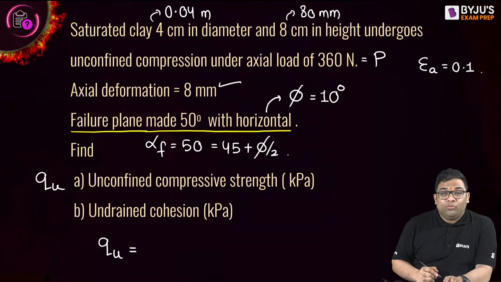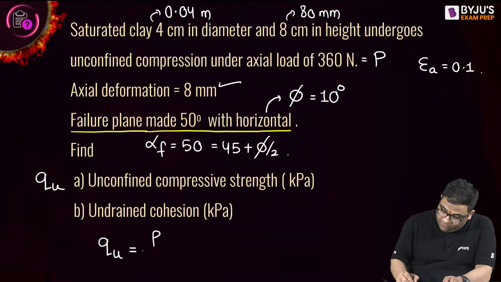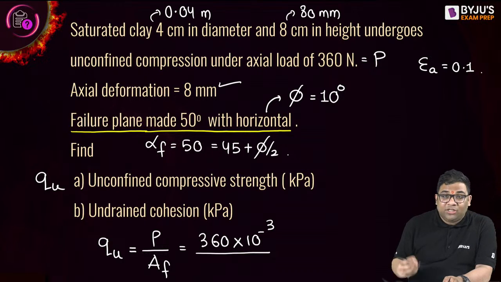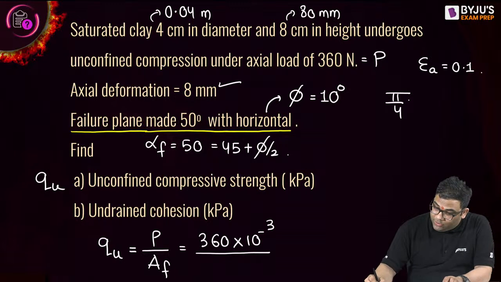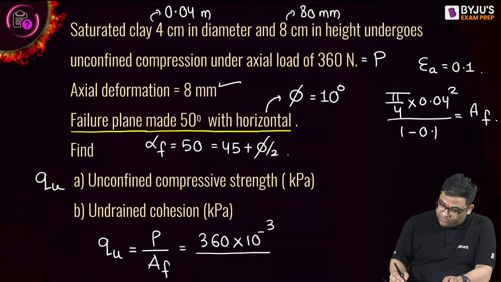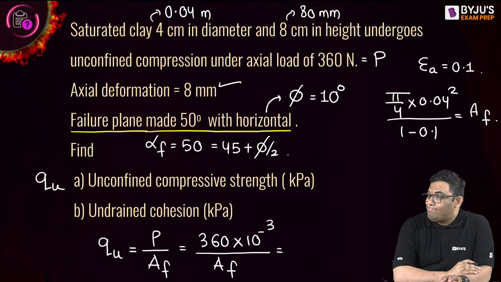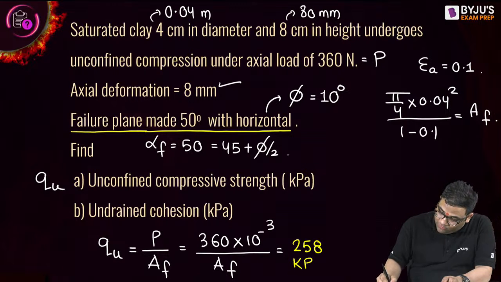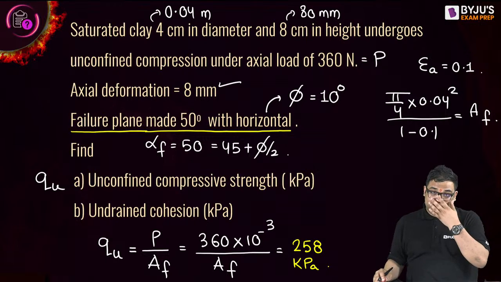First find out the final area. The load is given, 360 kilonewton, so I'll convert in kilonewton. Final area: initial area is pi by 4 into 0.04 squared, divided by 1 minus the axial strain. This will give me the final area. Use this and give me the final answer, the Qu. 257.96. Yes, I can almost take 258 kilopascal, right?